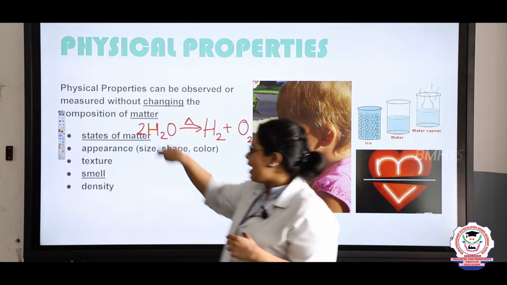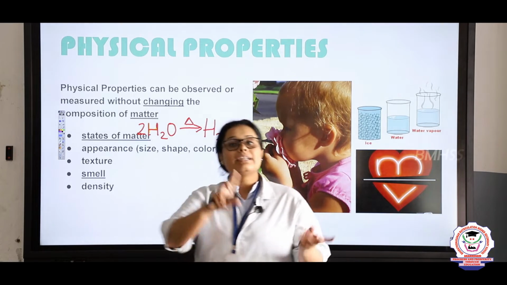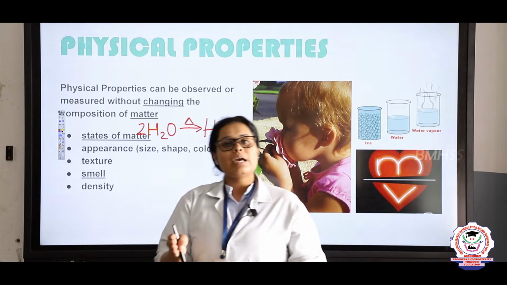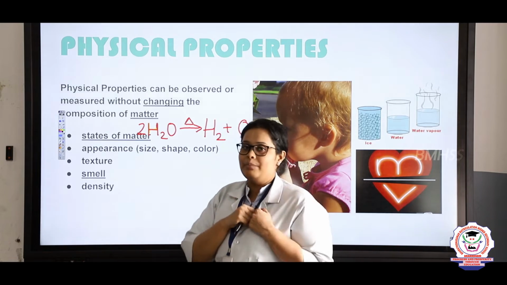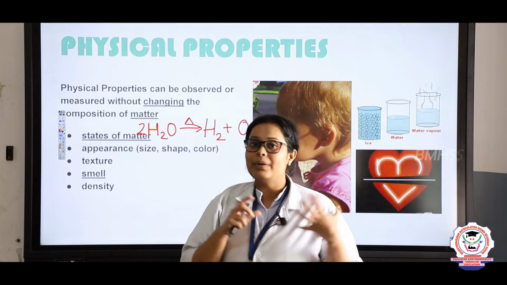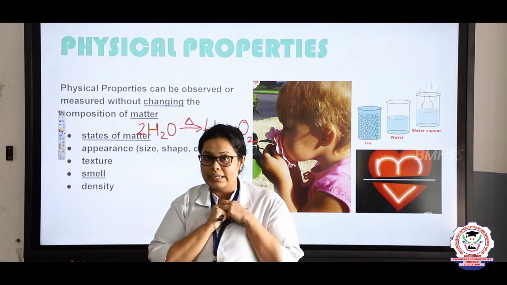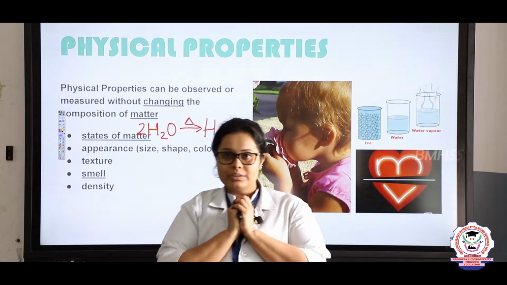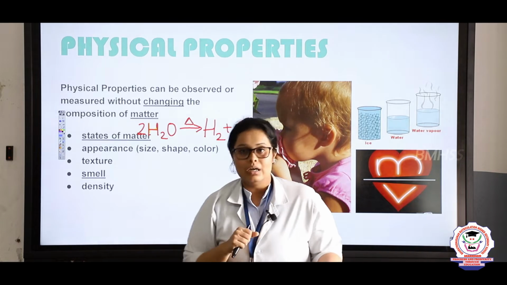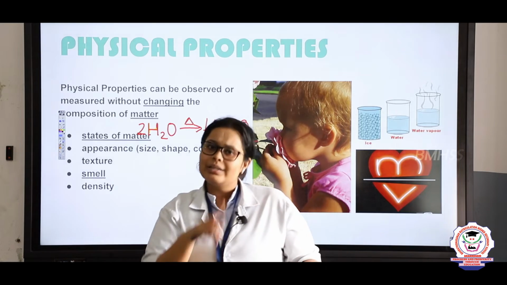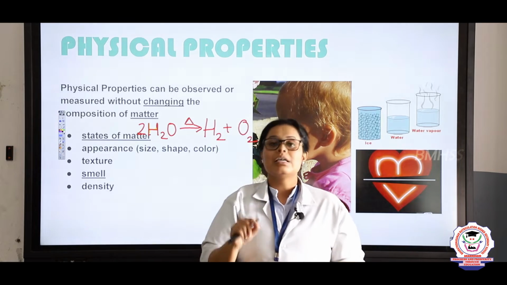In the same way, states of matter can change, that is a liquid will get converted into solid or a solid will get converted back into liquid, and these types of changes are called physical changes. Then the appearance of a particular object can be changed. Whenever a particular object is heated, it absorbs heat. For example, zinc oxide is normally white in color, okay students? When I heat it, it becomes yellow. When I cool it again, it converts back to zinc oxide, which is white in color again.